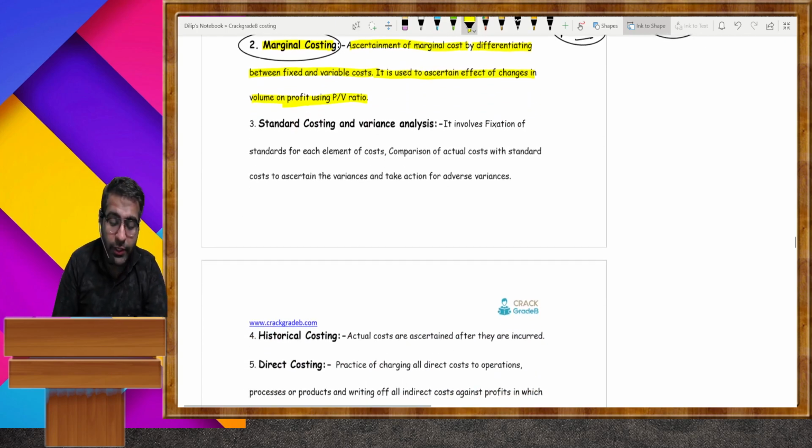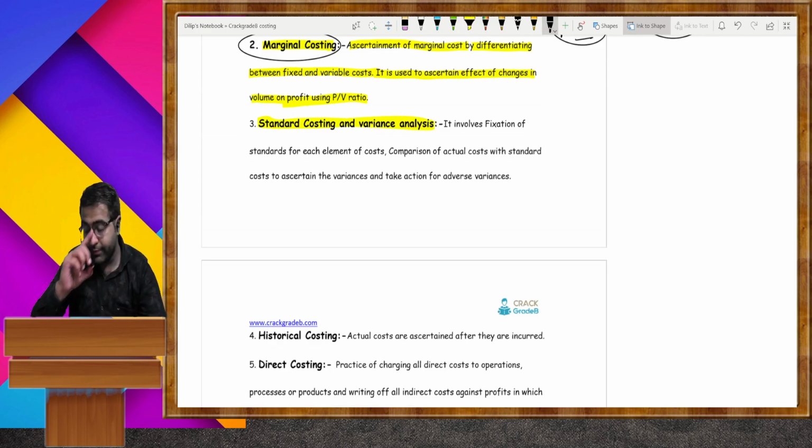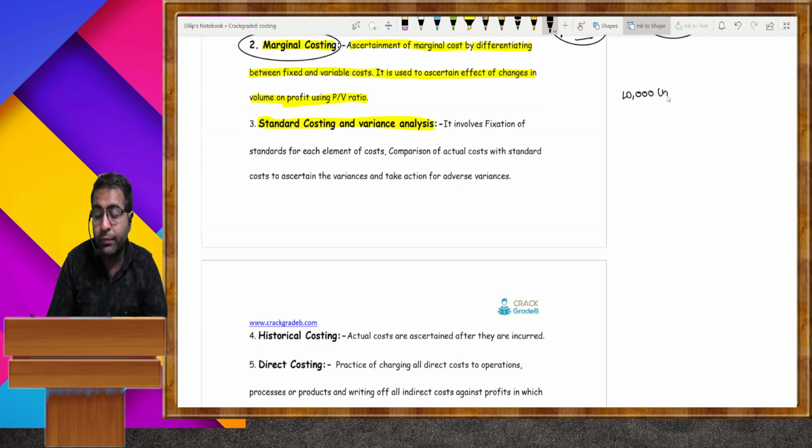Now, standard costing and variance analysis. What is standard costing and variance analysis? Listen, you are going to produce 10,000 units. For these 10,000 units, you make a standard: material per unit 6 rupees needed, labor per unit 3 rupees needed. But in actuality, material is around 8 rupees and labor 5 rupees.